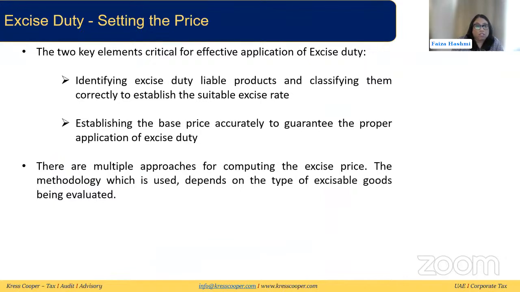So now let's come to our current topic where we are talking about the price. The first thing that we said is that we need to identify that the products you have are excisable products. We have to classify them correctly, which is required, so we know what is the correct excise rate for them, since there's a different excise rate for different products. Then we need to establish the base price. And this base price needs to be accurately established, so that this is the price on which the excise duty rate will be applied. There are multiple approaches for computing this excise price. The methodology depends on the type of excisable goods that are being evaluated. We will discuss more in detail in the slides.